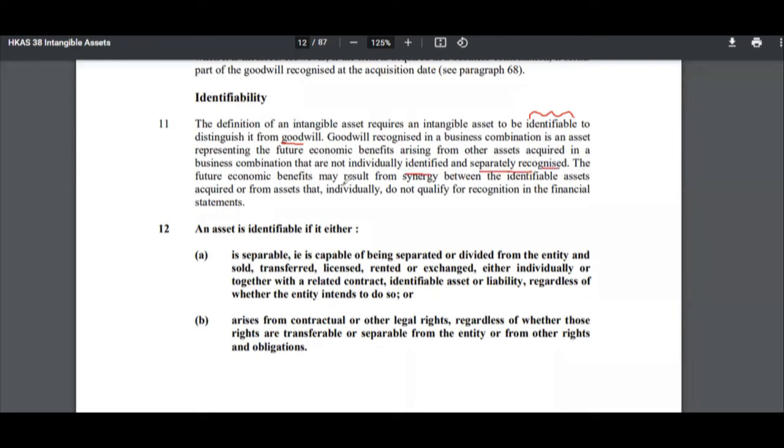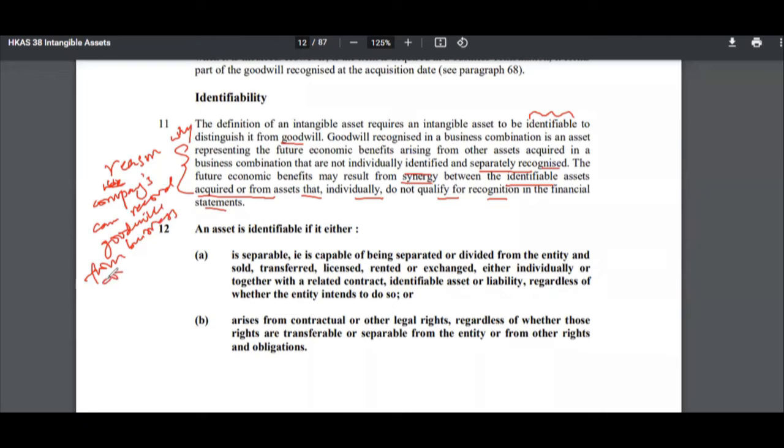The future economic benefits may result from synergy between the identifiable assets acquired or from assets that individually do not qualify for recognition. This is the reason why companies can record goodwill from a business combination. That's the reason right there.